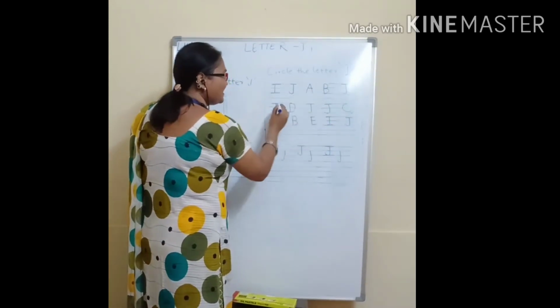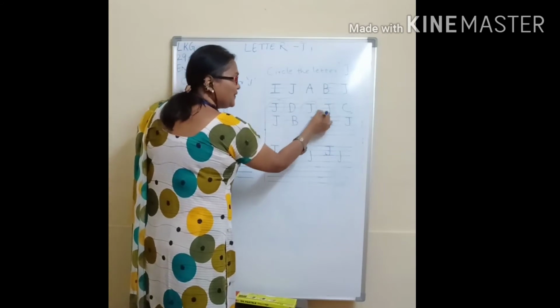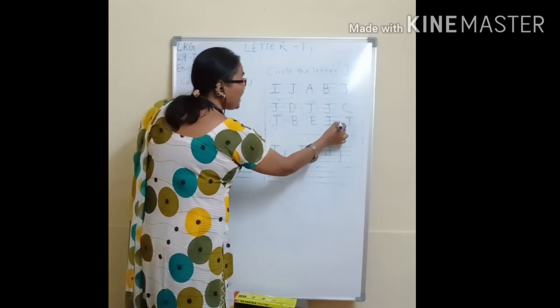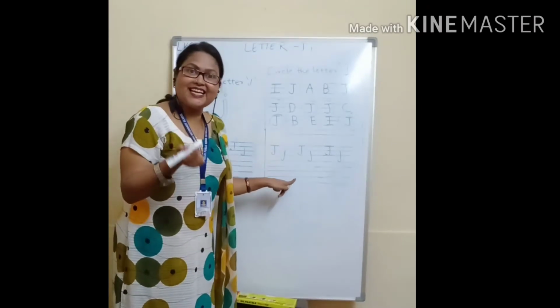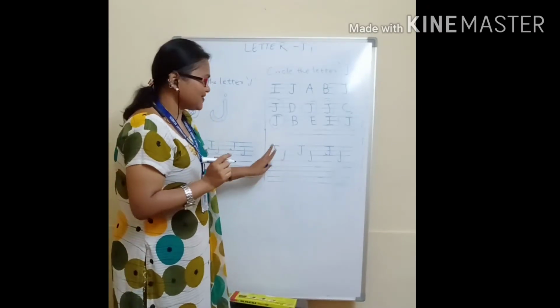You have to circle them and again you have to write. What you have to write? You have to write J, capital letter J and small letter J. This you have to write.